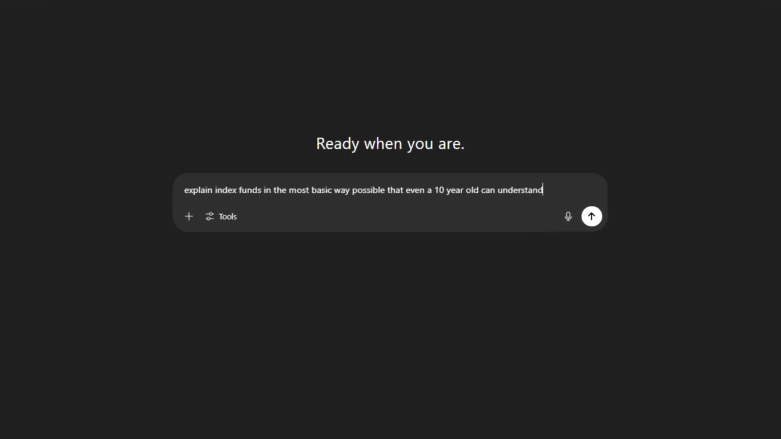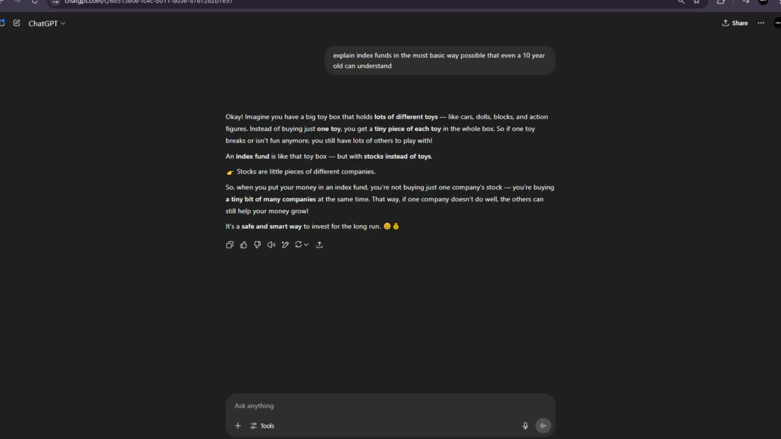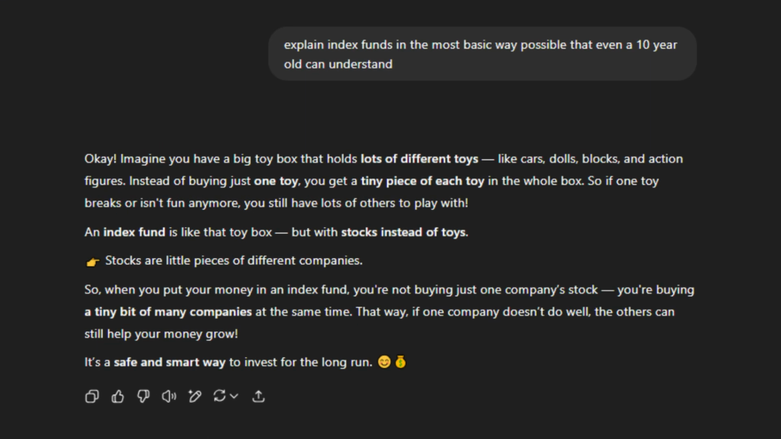Just write, explain index funds in the most basic way possible that even a 10-year-old can understand. By giving out this prompt, ChatGPT will create the best explanation for you in the most basic words possible. As you can see, it has given you such a short explanation of index funds, like giving examples of cars, dolls, blocks, and action figures so that a 10-year-old can understand.